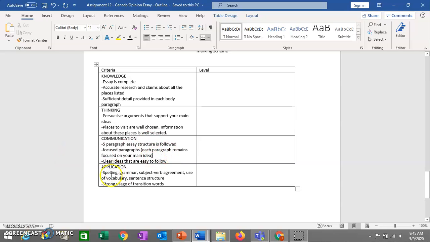Application, as per usual: spelling, grammar, subject-verb agreement. Make sure your verb endings are correct. Know when to add an s, know when to add an ing. Your use of vocabulary and sentence structure. Try to avoid run-on sentences. Don't have sentences that go on for too long. And how well do you use your transition words?